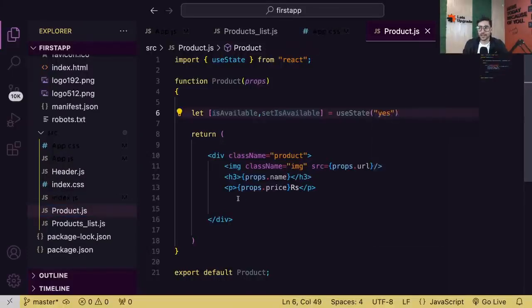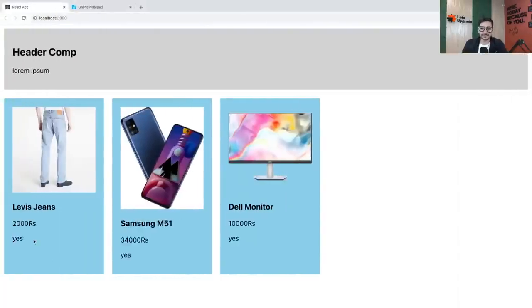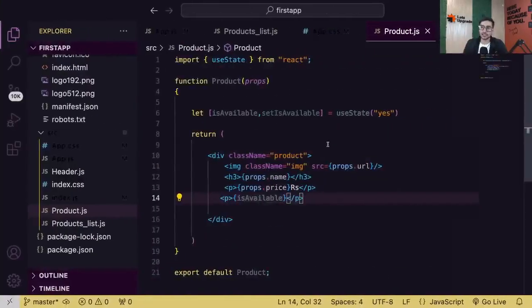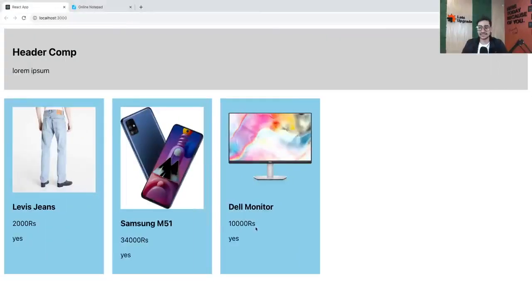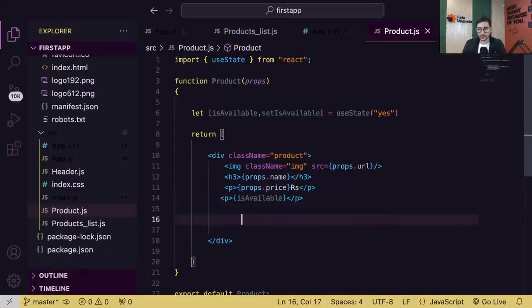And here in a p tag, I'm displaying it. So isAvailable, I'm displaying that value. Now for all the three components, you can see we are getting yes. See that, everyone? Yes, yes, yes, because we are creating this whole component 3 times. So the whole thing is getting created 3 times. Simple idea. Now, guys, it's a very important thing that I want to show you. That's why I'm creating this.